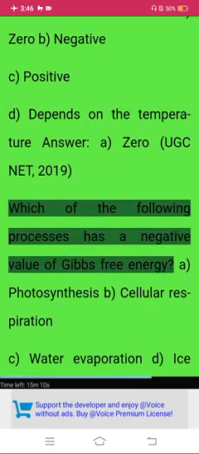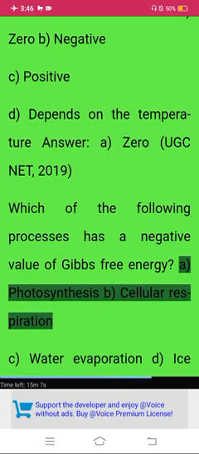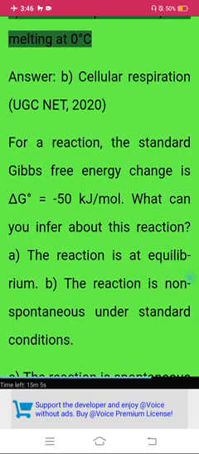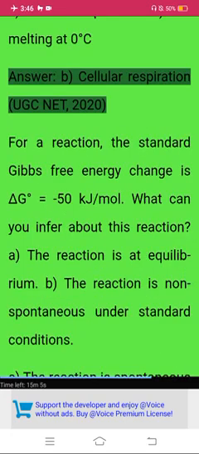Which of the following processes has a negative value of Gibbs free energy? A. Photosynthesis. B. Cellular respiration. C. Water evaporation. D. Ice melting at 0 degrees Celsius. Answer: B. Cellular respiration. UGC NET 2020.